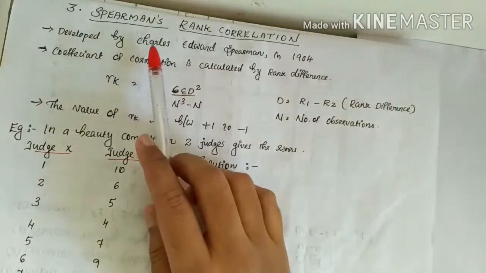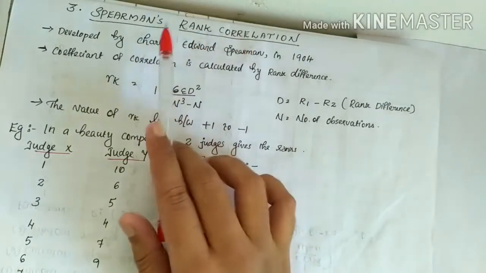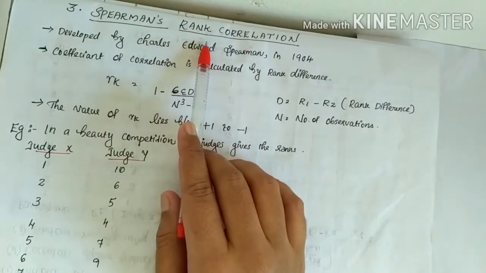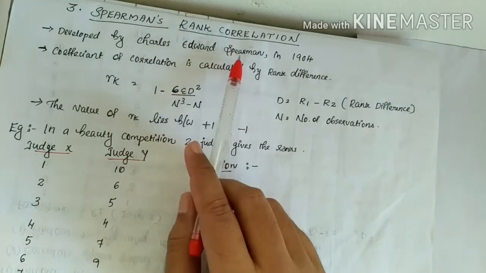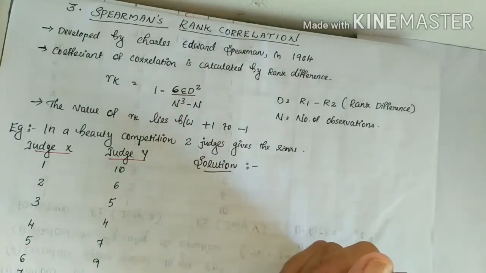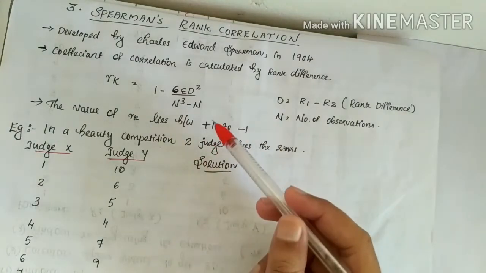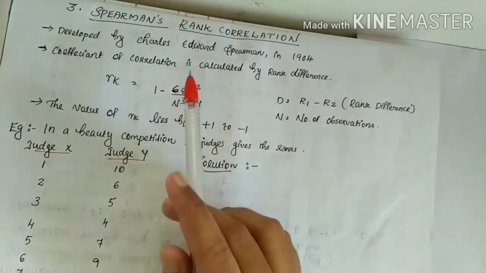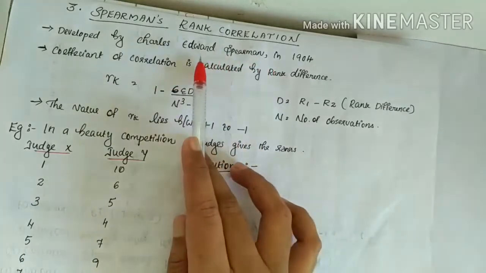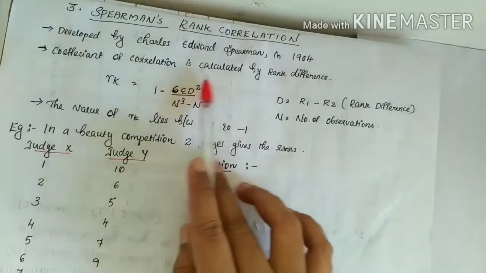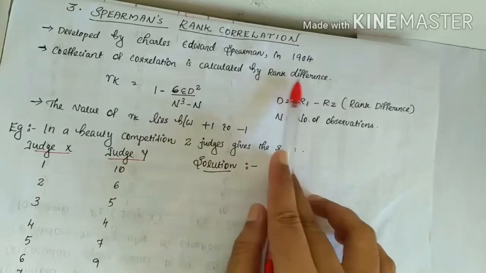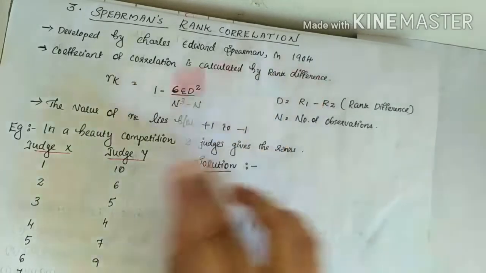Next we are moving on to another type of correlation, Spearman's rank correlation. This is another way of finding out the correlation between any two variables. This rank correlation method was stated by Edward Spearman in 1904. The coefficient of correlation is calculated by rank differences.